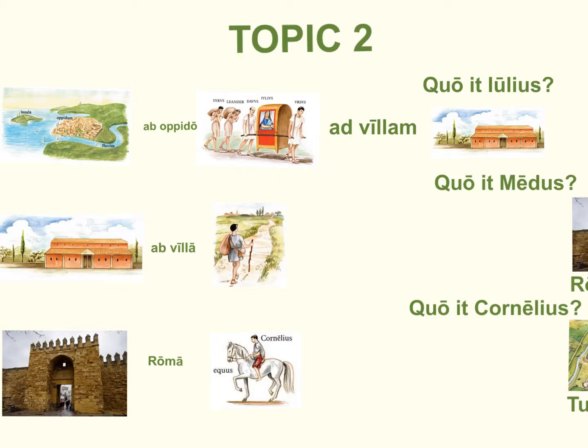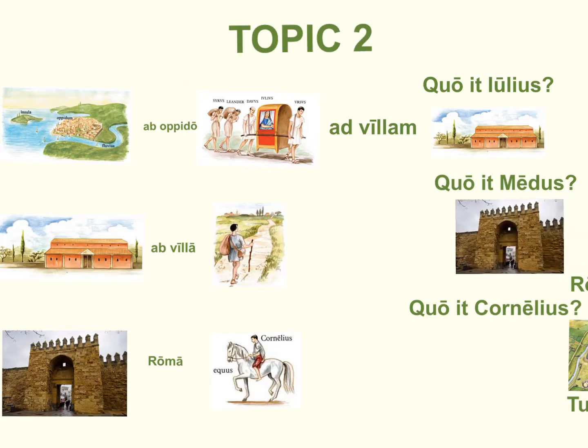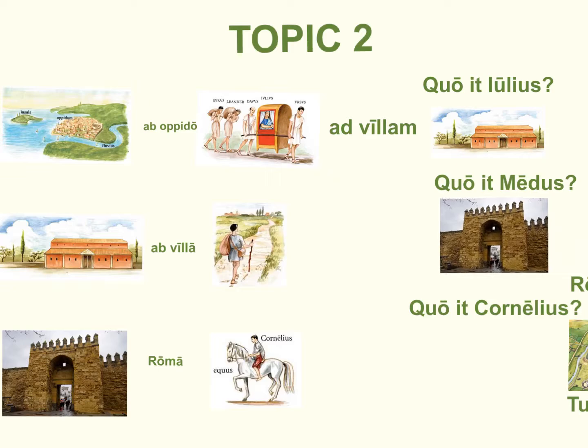Medus, on the other hand, is not going to a general common place. He's going to a specifically named city or town. In this case, he's going to Roma. So from our discussion about coming from, how do you think this is going to work with going to? If you guessed that we drop the preposition and just use the noun, the name of the city or town in the accusative case, you guessed correctly. So if we were to ask quo it Medus, we would say Medus is going Romam, to Rome.